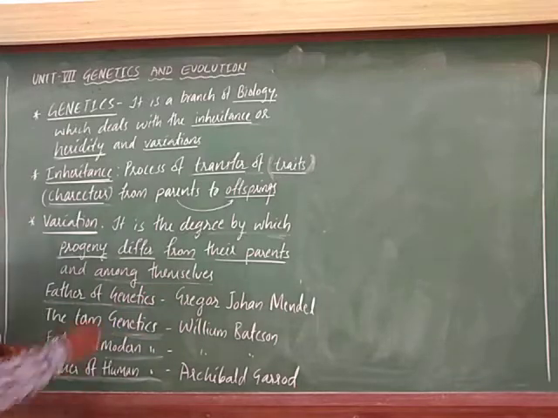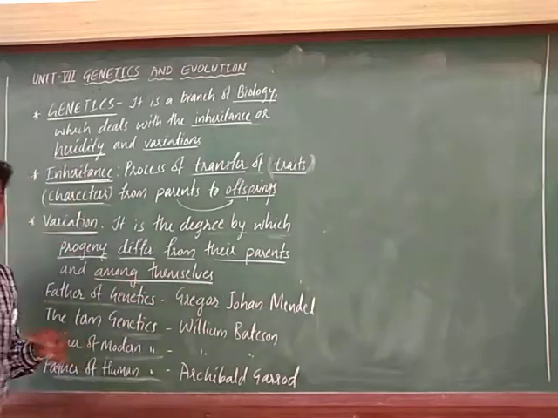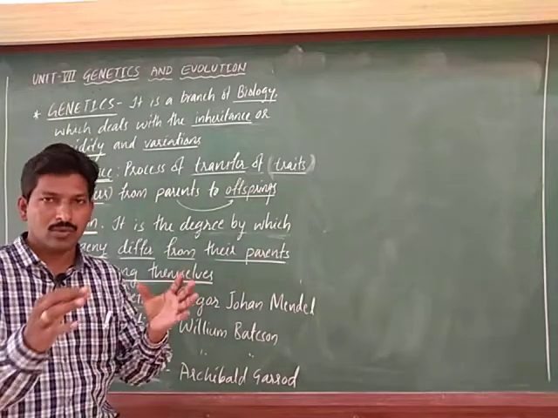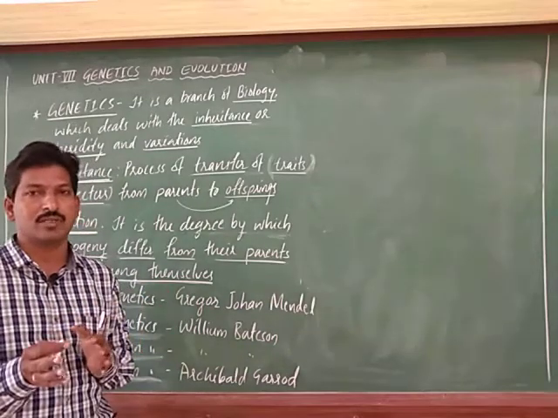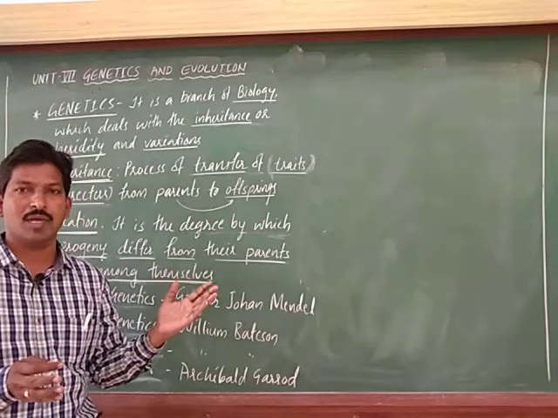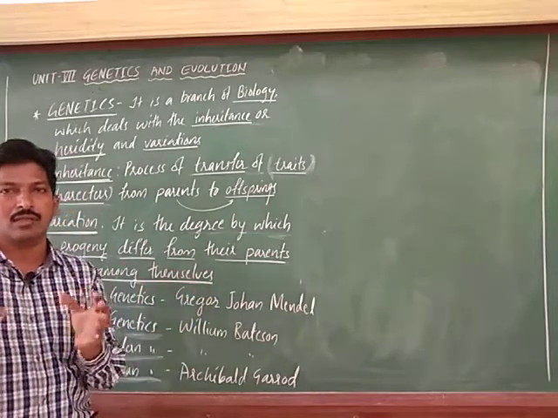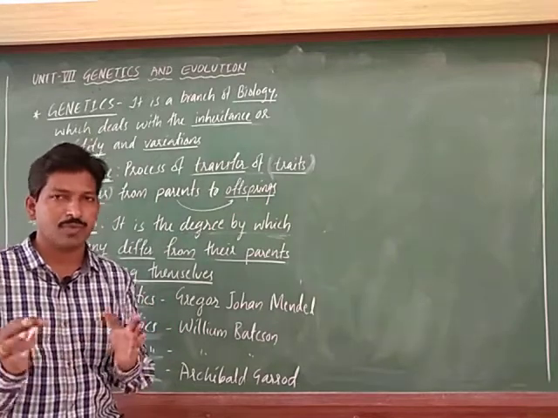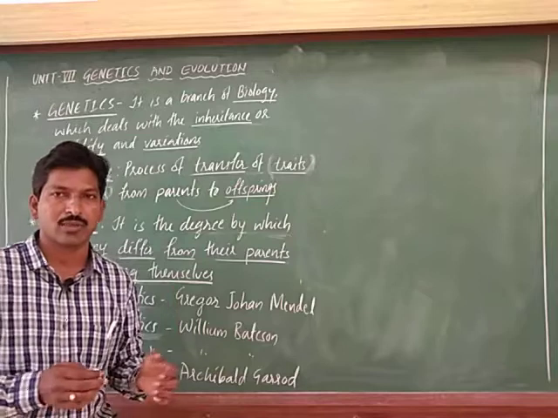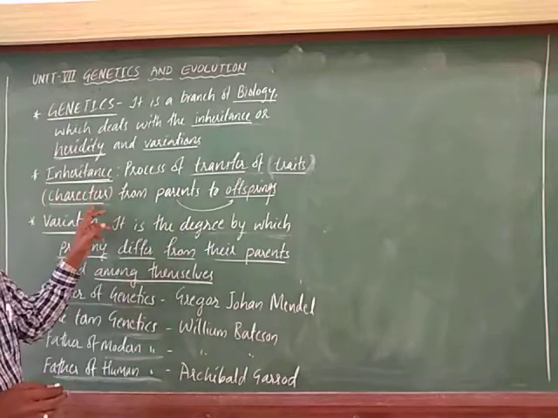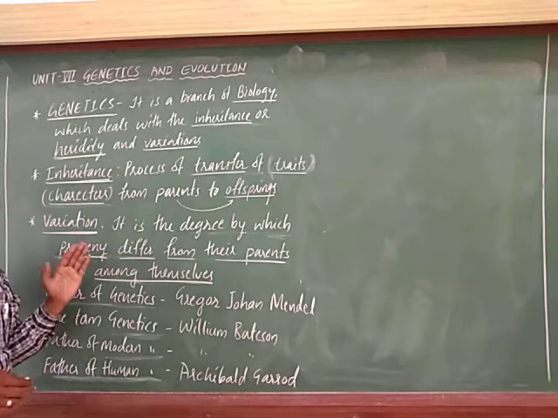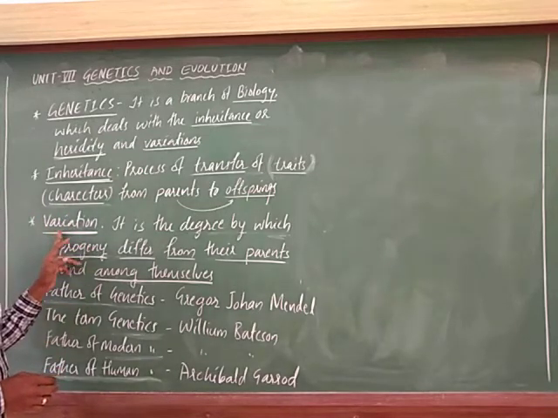Even among themselves, the offspring in the next generation are different. The parents are the same, but among the offspring there are changes which we observe in their traits or characters. That is called variation.